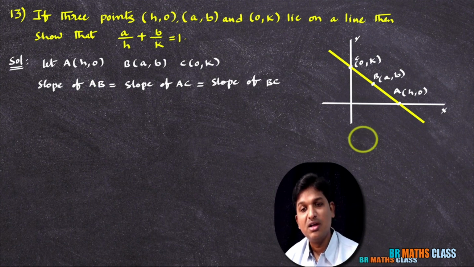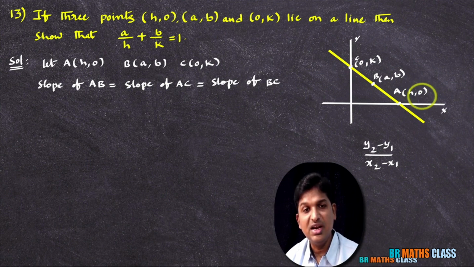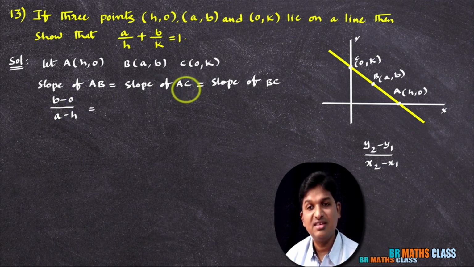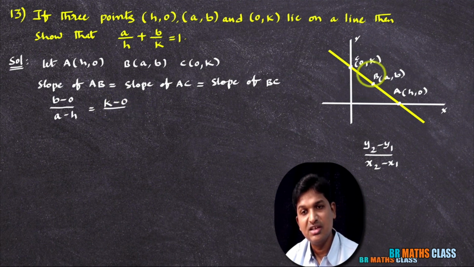If a line passes through 2 points, to calculate the slope, what is the formula? y2 minus y1 divided by x2 minus x1, correct? So here you take A as x1 y1, B as x2 y2. So slope of AB is y2 minus y1, b minus 0, divided by x2 minus x1, that is a minus h, equal to slope of AC. You take A as x1 y1, C as x2 y2. So you will get y2 minus y1, that is k minus 0, divided by x2 minus x1, 0 minus h.